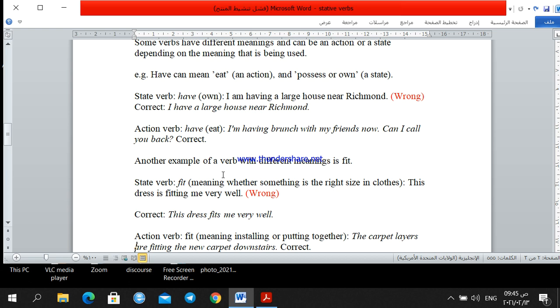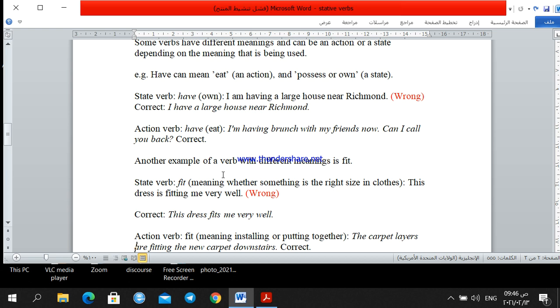Yeah, state verb fit, which means whether something is fitting, if it fits the right size. When something fits you, then it is in the right size, like in clothes. This dress is fitting me very well.